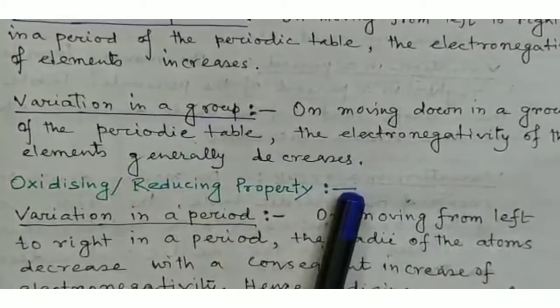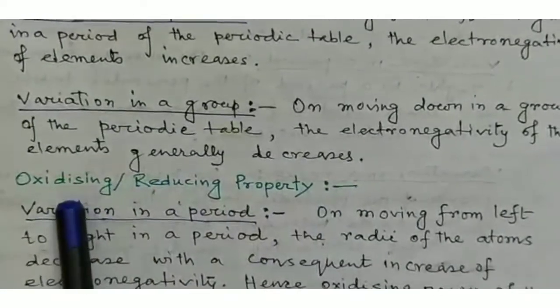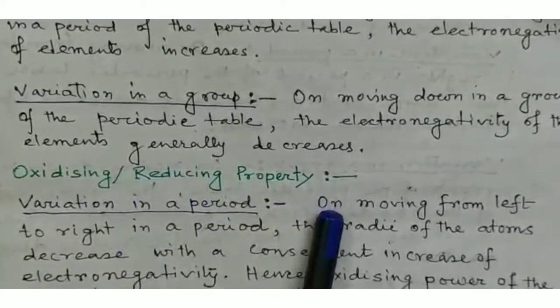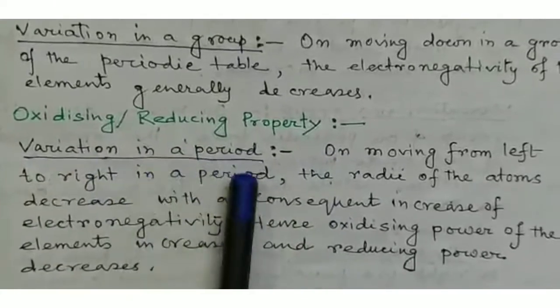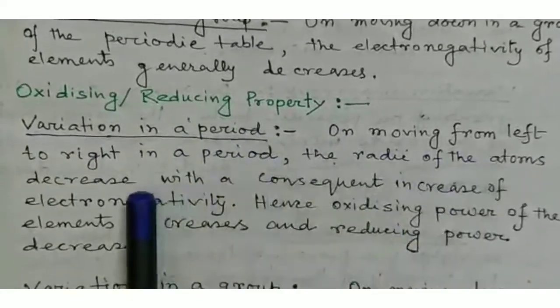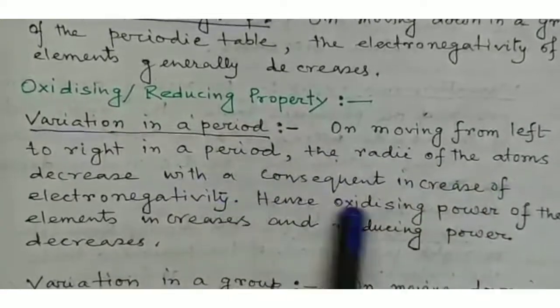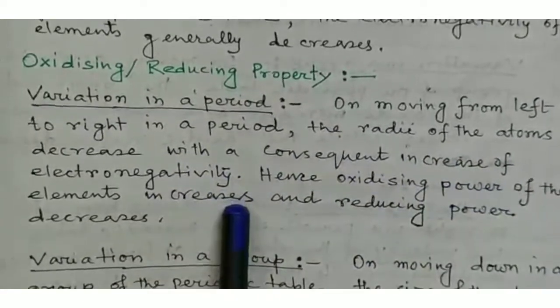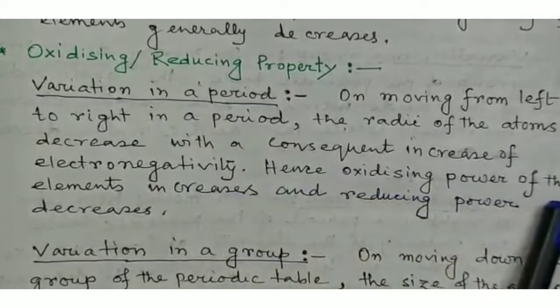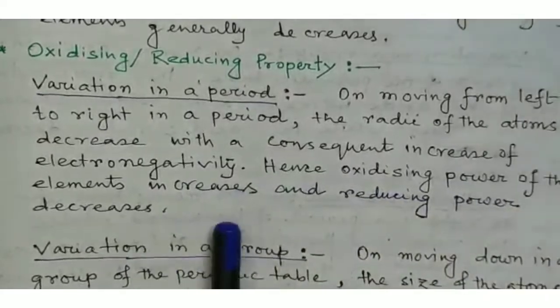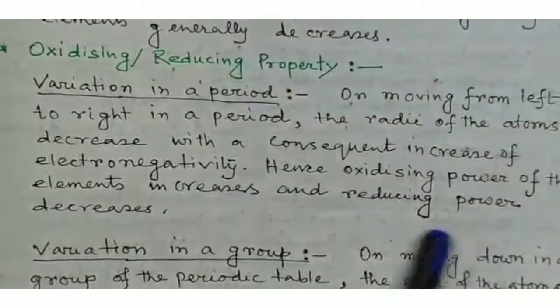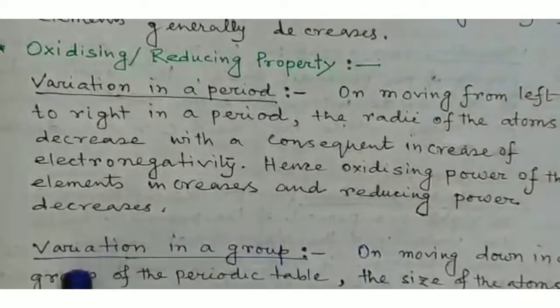Now we discuss the oxidizing or reducing property. Variation in a period: on moving from left to right in a period, the radii of the atoms decrease with a consequent increase of electronegativity. Hence the oxidizing power of the elements increases and reducing power decreases.